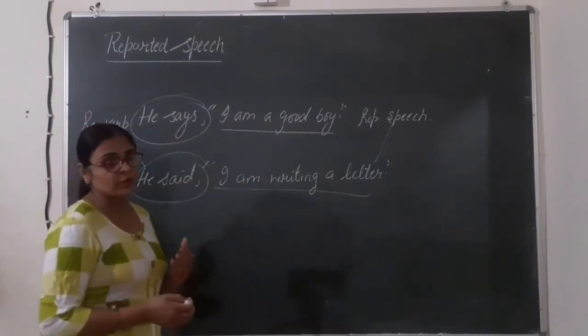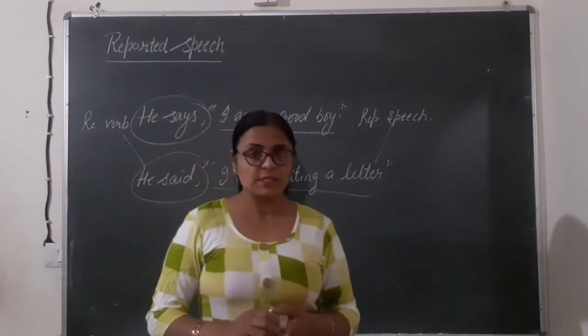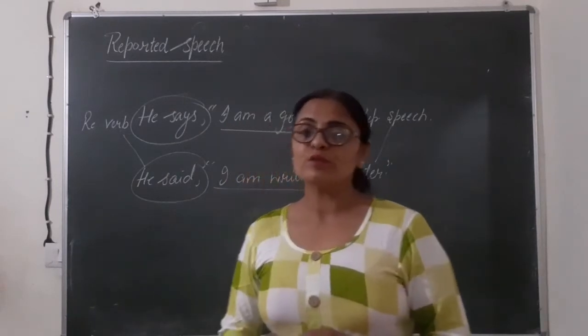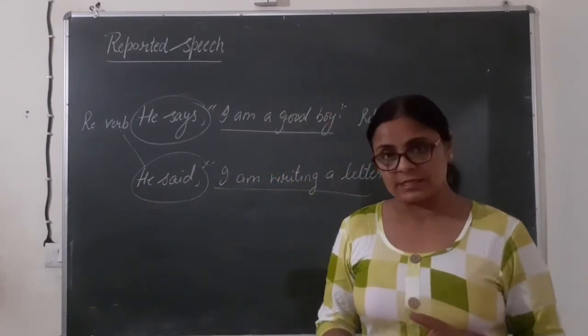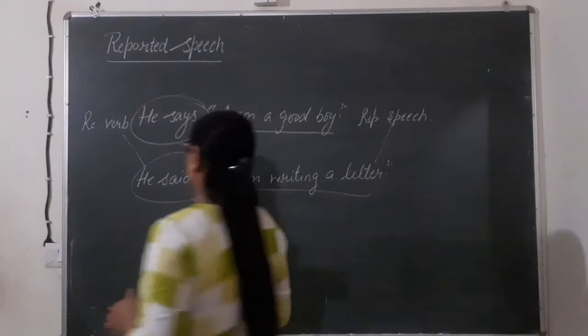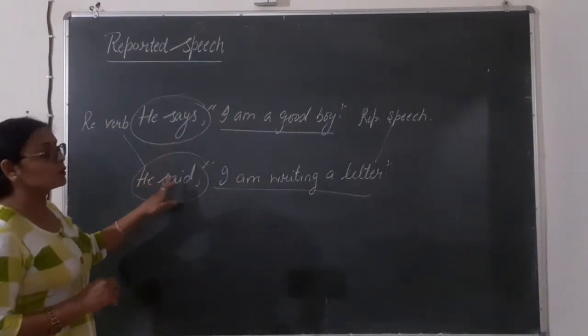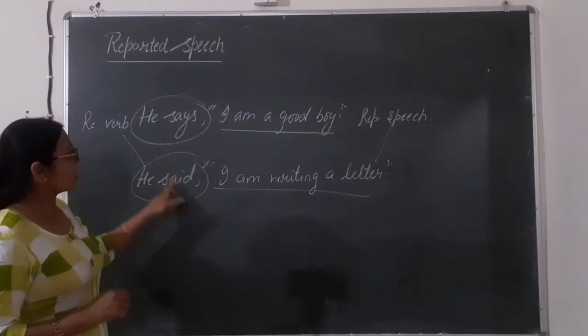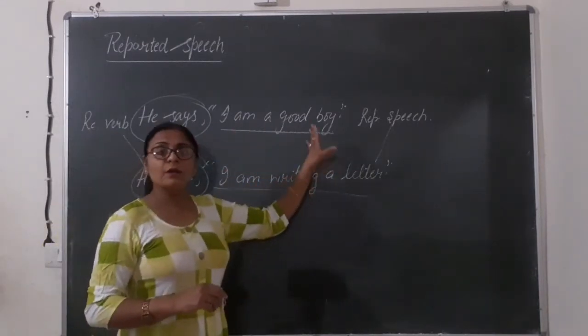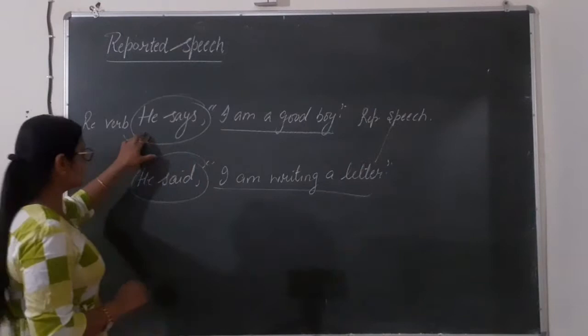As I told you, the first type is conversion of assertive sentences. In that we change present tense into past tense. But before that, let's see here, whenever we have says or said, this reporting verb is also changed. First of all we change this, and after that we will change our reported speech. How is this changed?